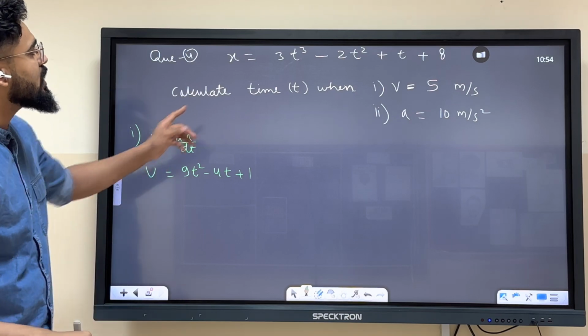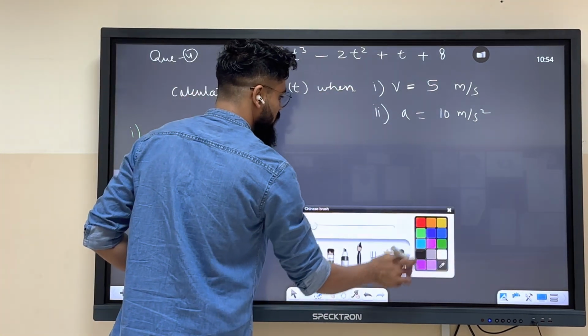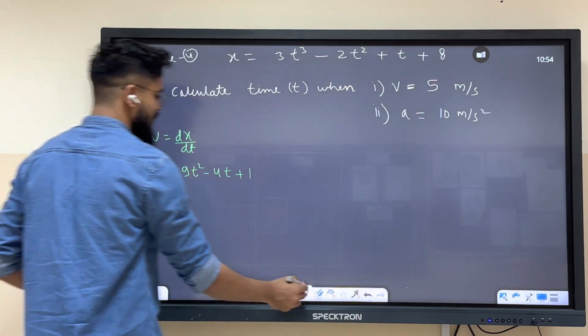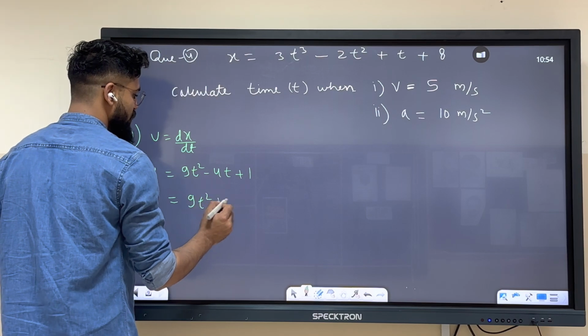Okay, now you have to calculate time when velocity is 5 meter per second. So instead of velocity what should we do? We should put 5 meter per second. Okay, you poor guy, 5 meter per second.